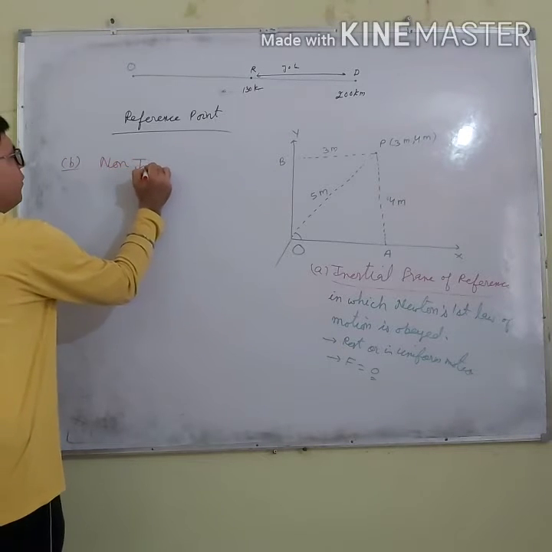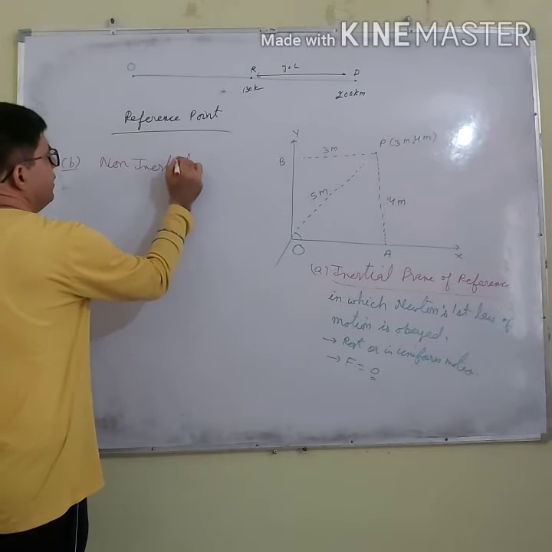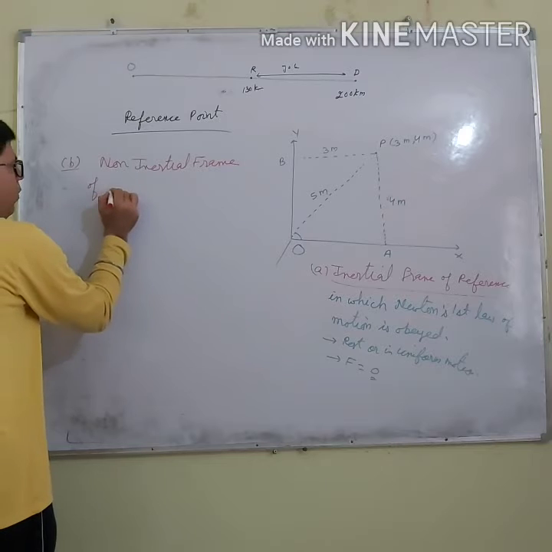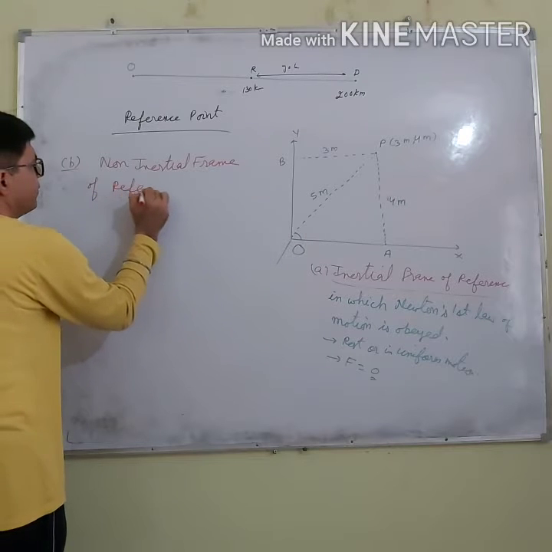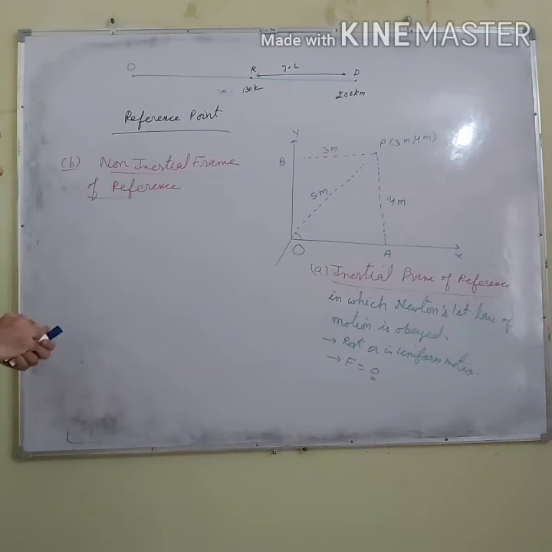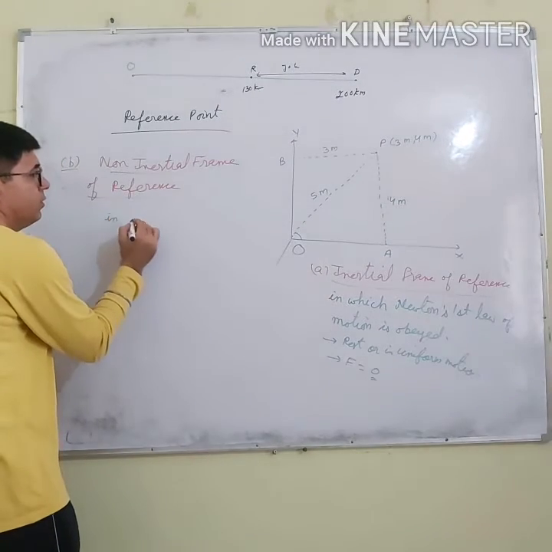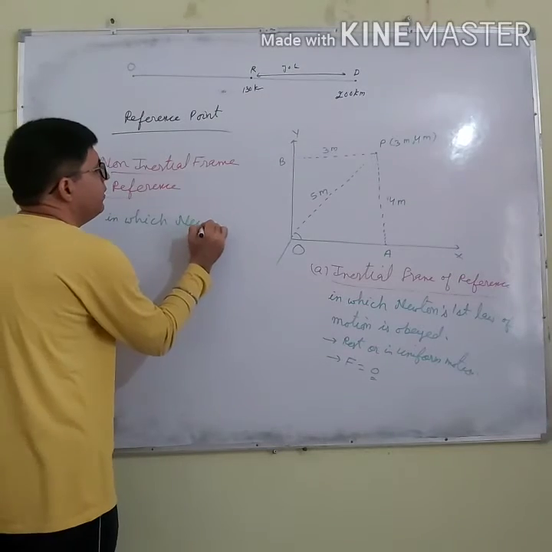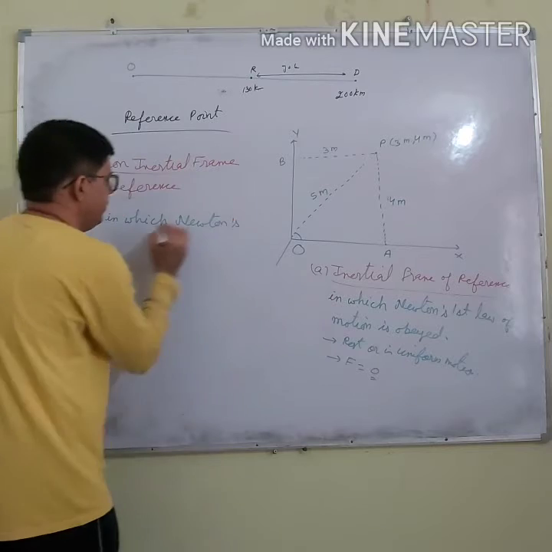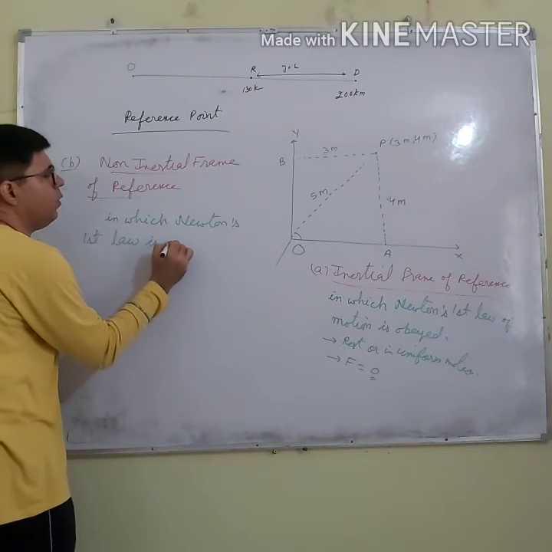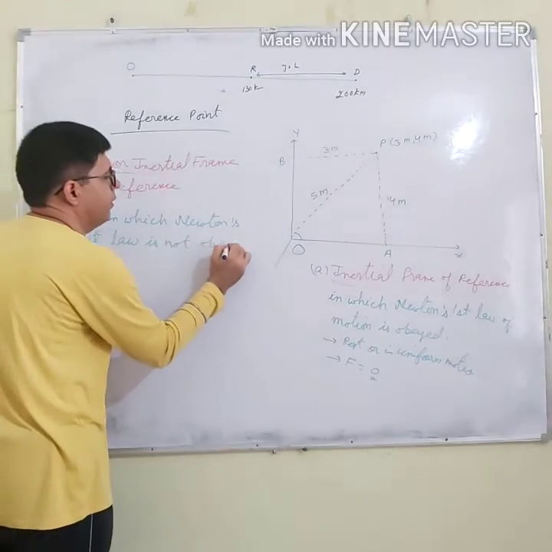A non-inertial frame of reference is one in which Newton's first law is not obeyed.